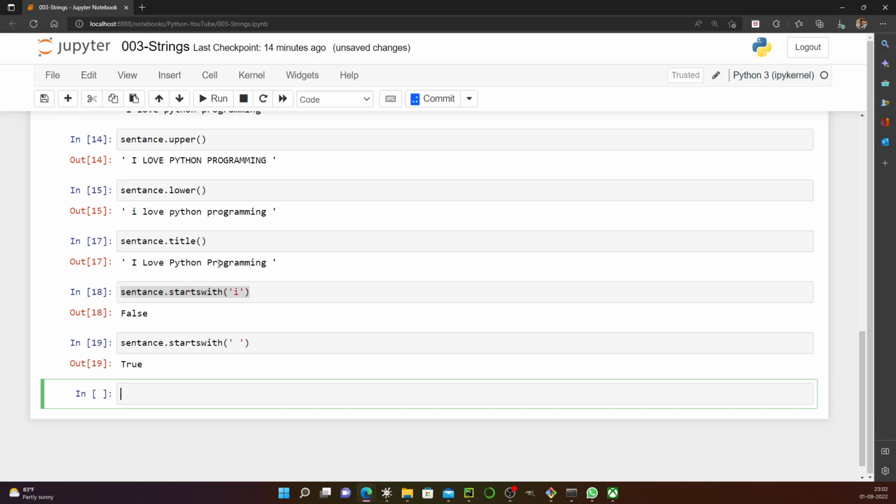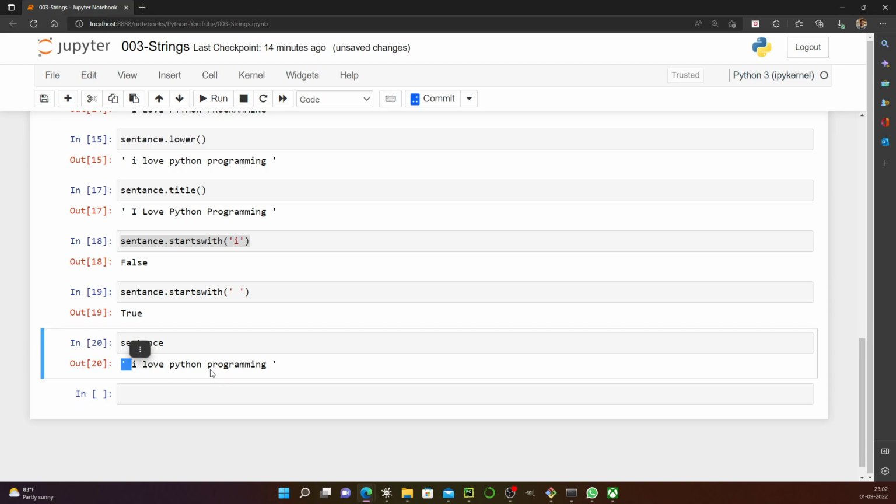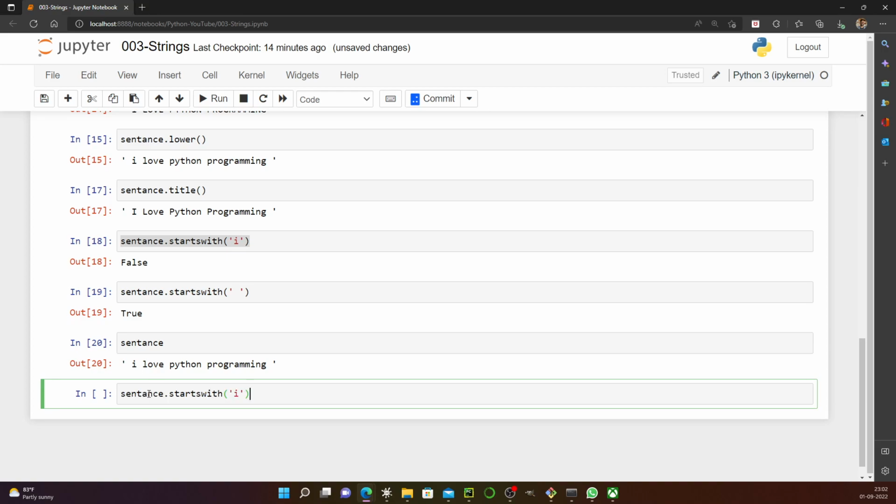Before moving towards endswith, let's see another inbuilt function which is called the strip function. If you call sentence, you see there is a white space and character at the beginning and at the end. So let's say I call sentence dot lstrip.